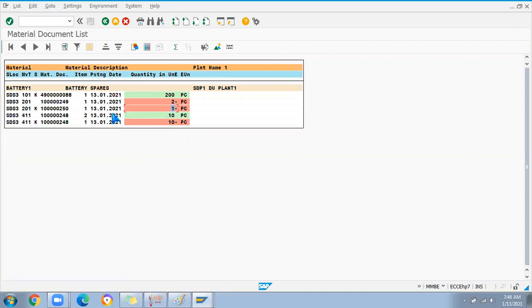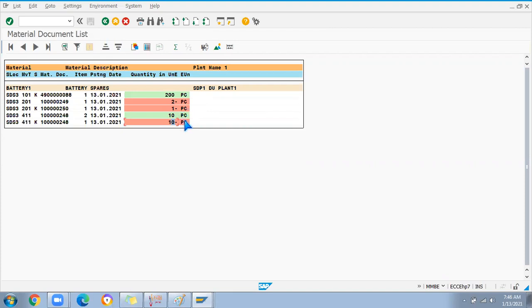Okay, now how will the system understand that we have consumed one number for the cost center and 10 number from our own stock? We transferred from the vendor to our own stock. So now we need to settle how many quantity? 11 number. These 10 numbers were already transferred to our own stock, and from own stock we used some for the cost center, and then 1 number from the vendor's consignment.